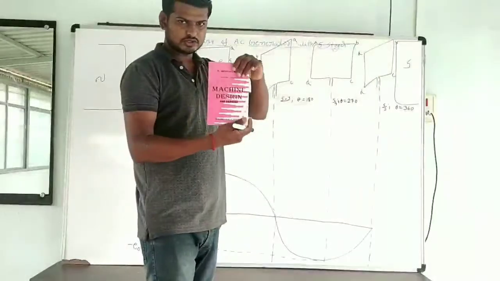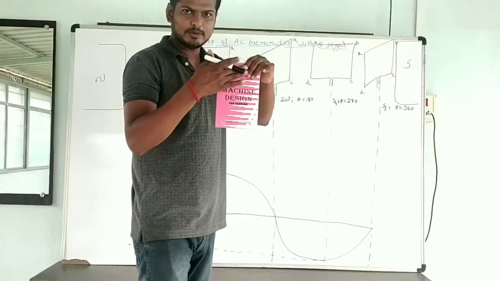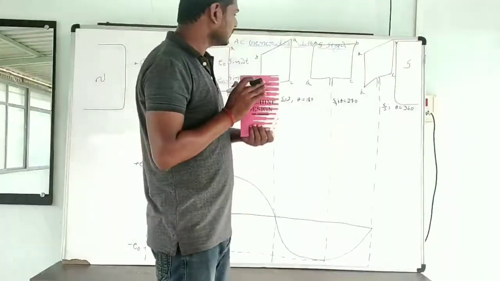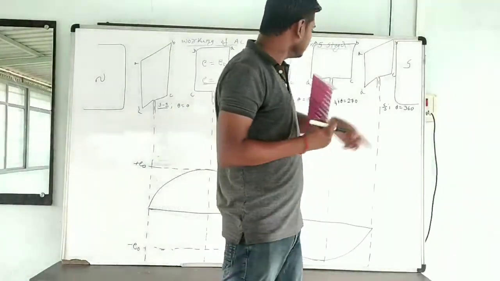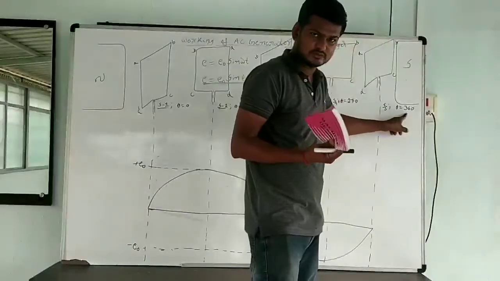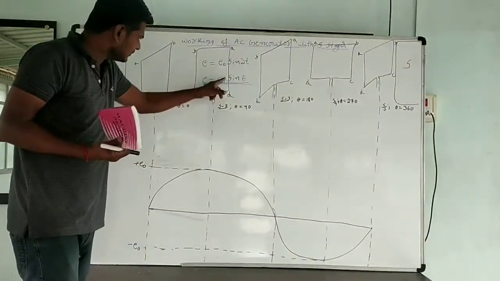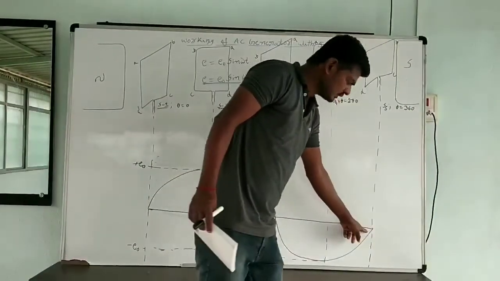Again it will come to the original position. The plane of the coil will be perpendicular to the field. Theta will be 360 or 0. Sin 360 or sin 0 is again 0, so the induced EMF will be 0.